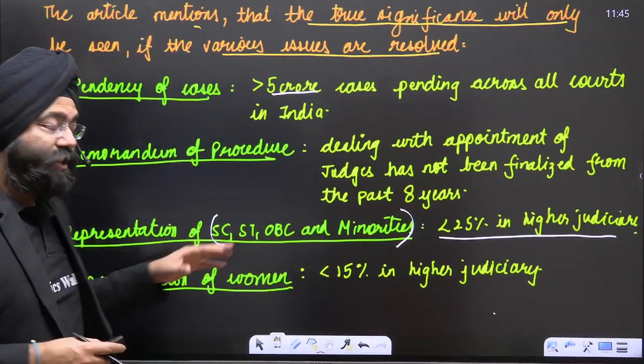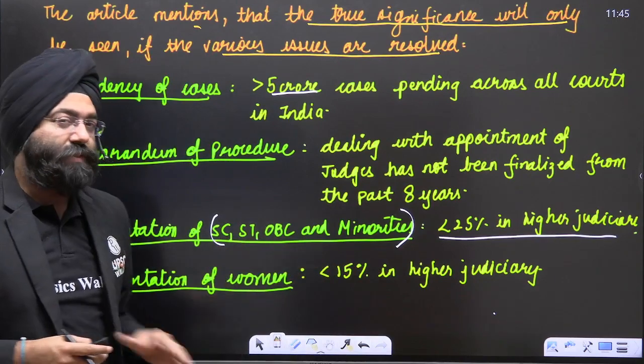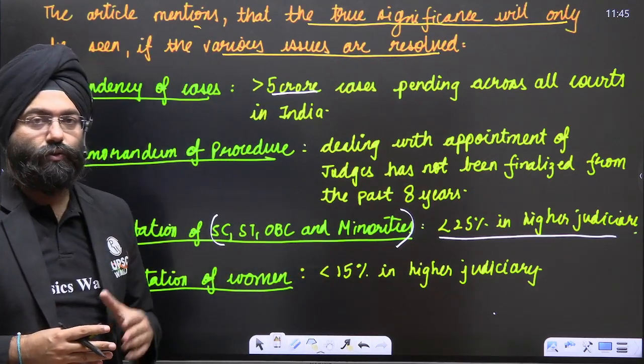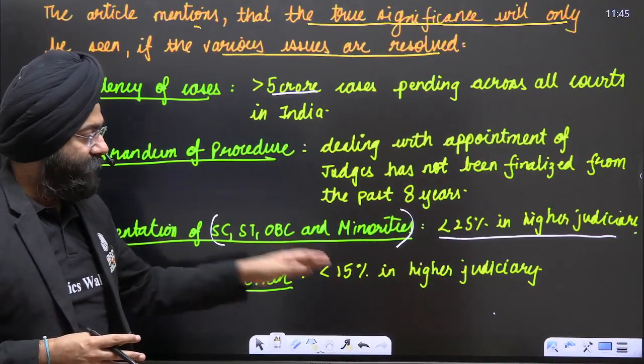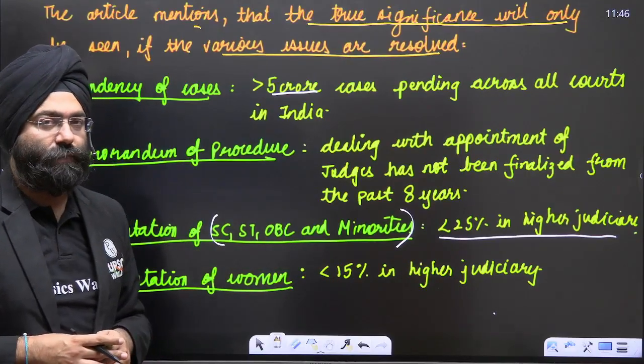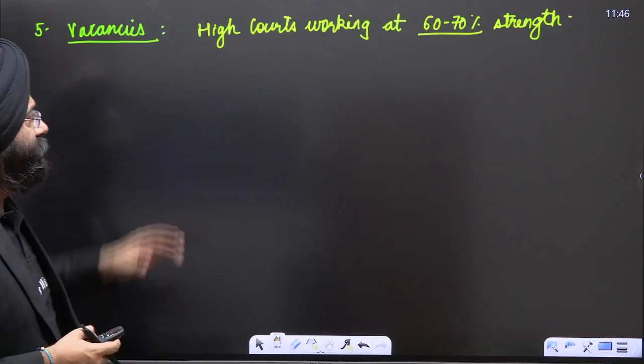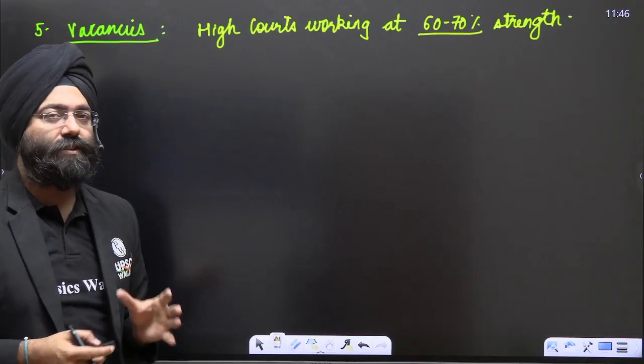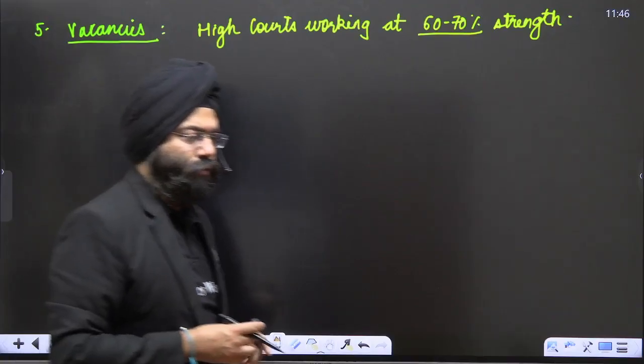Next is representation of the women. Less than 15% women are present in the higher judiciary. We have women close to 50% of the population, and we have less than 15% in the higher judiciary. So these are certain concerns that are there. Vacancies: high courts are working at 60 to 70% of their strength. So do you realize that?